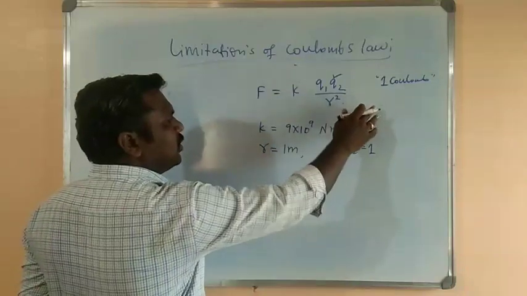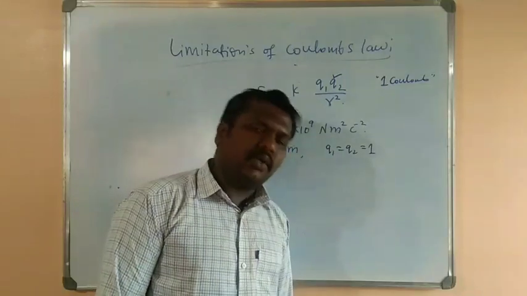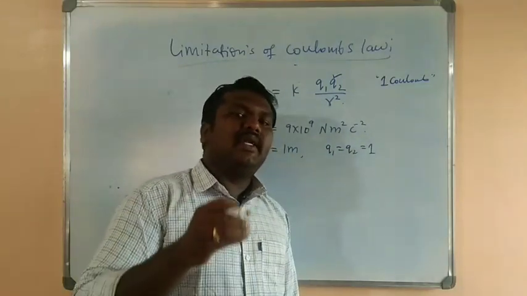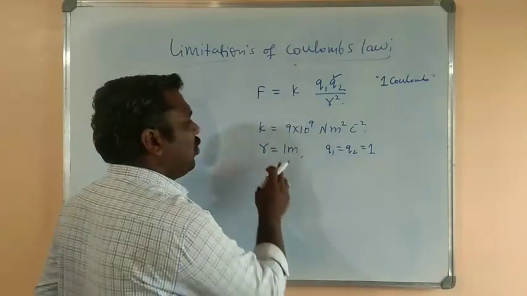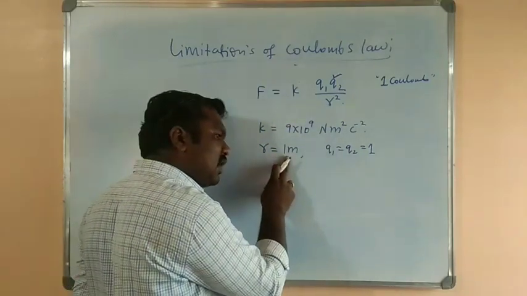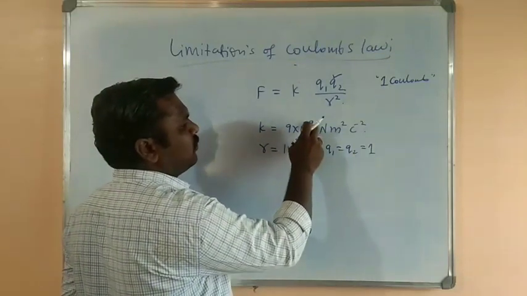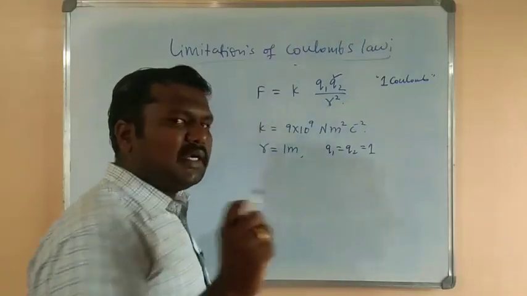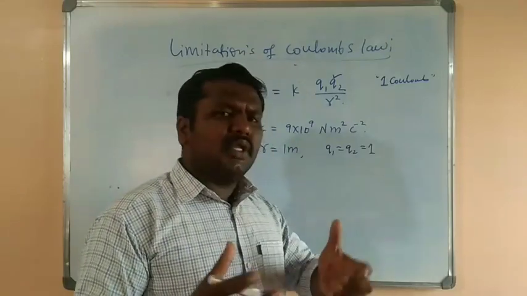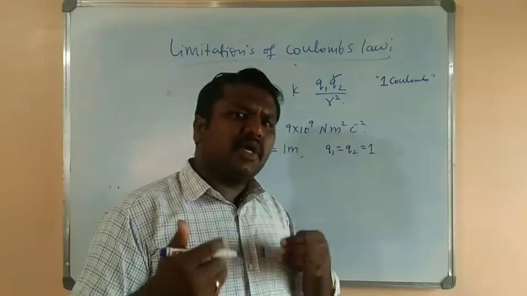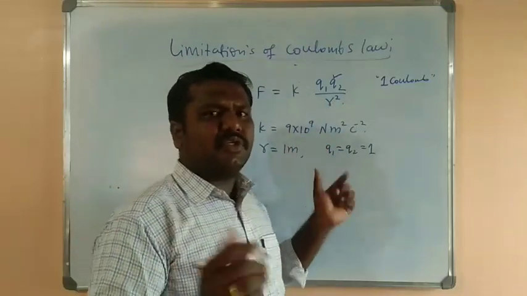The charge is said to be 1 coulomb when it is placed at a distance of 1 meter from a similar charge and experiences the force of 9 into 10 to the power of 9 newtons. That charge is said to be 1 coulomb of charge. ನೋಡಿ ಇನಿಷಿಯಲಿ ಸ್ವಲ್ಪ ನಿಮಗೆ ಕನ್ಫ್ಯೂಷನ್ ಆಗ್ಬೋದು, ಆದರೆ once we understand that, the definition is very simple.